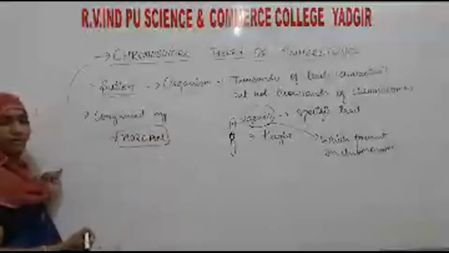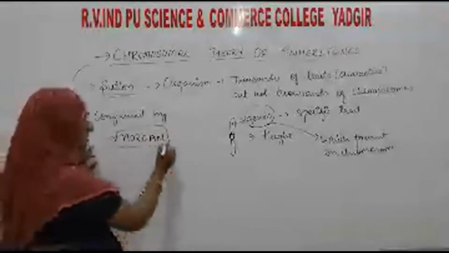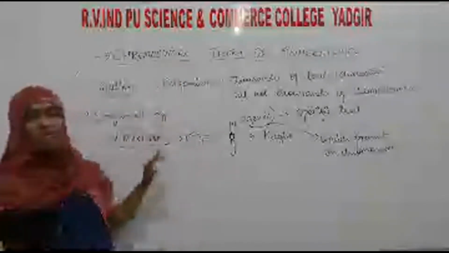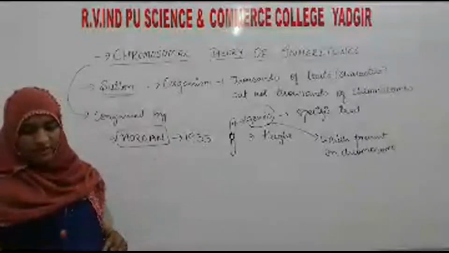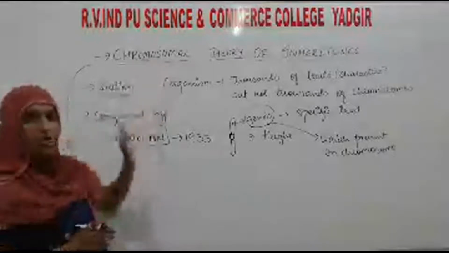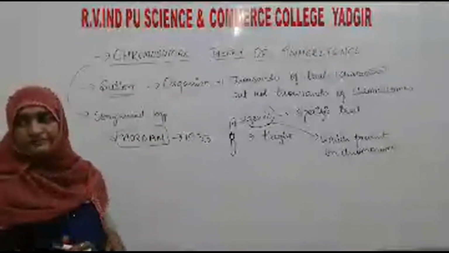What was his name? His name was Morgan. In the year 1933, this theory was confirmed by Morgan. According to this theory, the material for inheritance is genes.